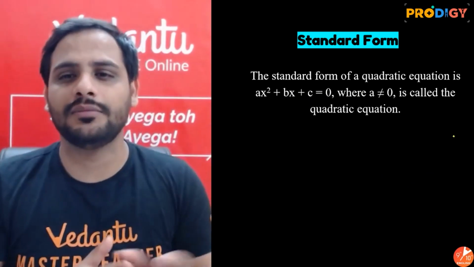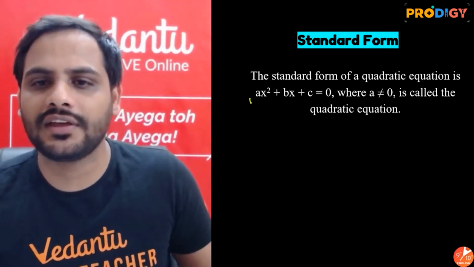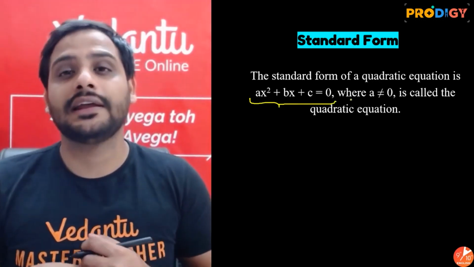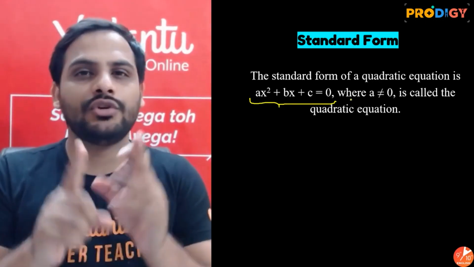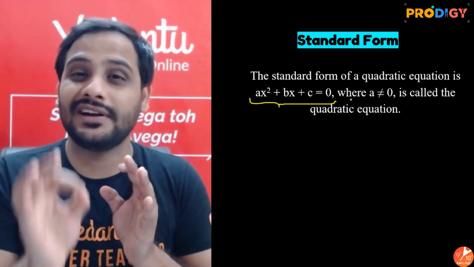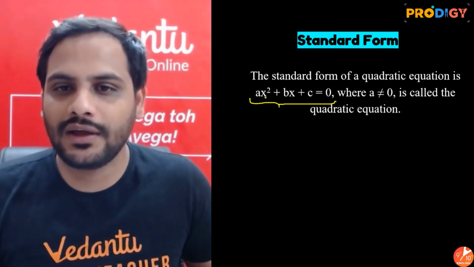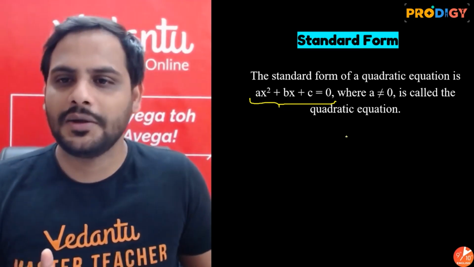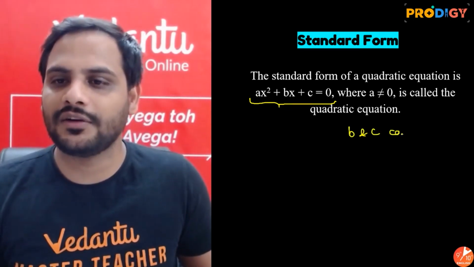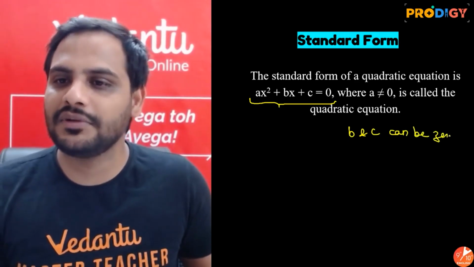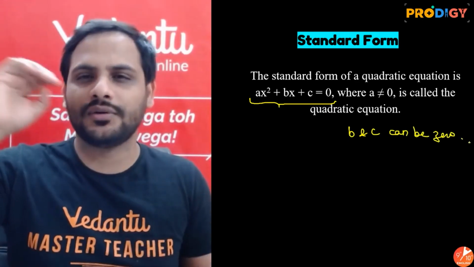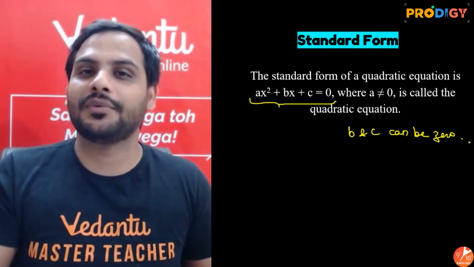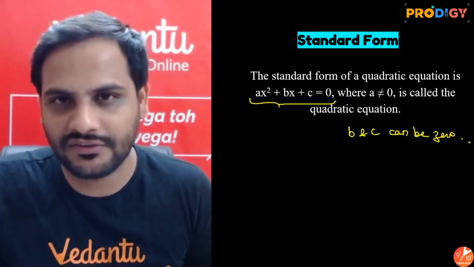So the general form for a quadratic equation is ax square plus bx plus c equal to 0, where a is not equal to 0, because I have told you the x square term must be there. It is compulsory. So the coefficient of x square, a, must not be equal to 0. b and c can be 0. That means the x term may be there, may not be there. The constant term may be there, may not be there. It doesn't matter. The x square term must be there.